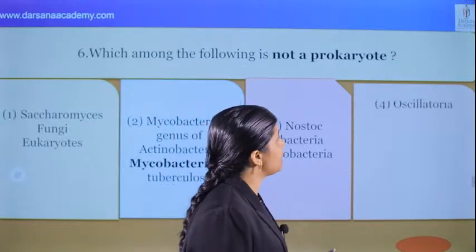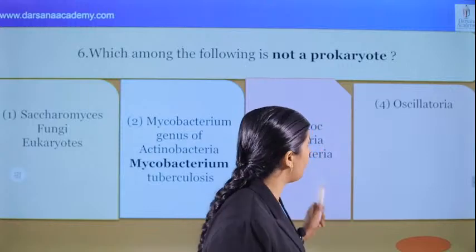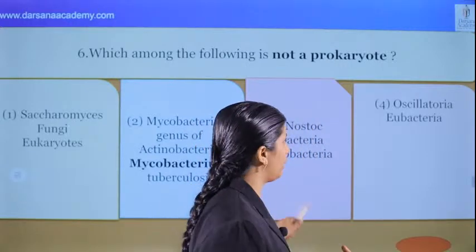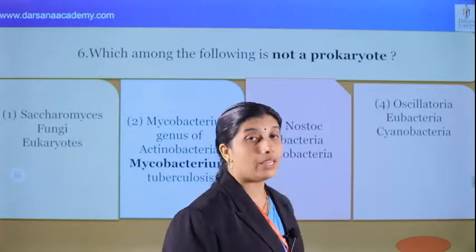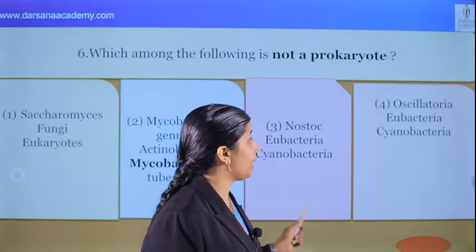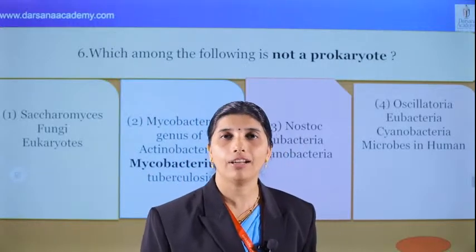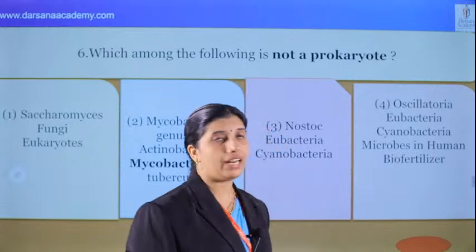And next point we can see Oscillatoria. What is Oscillatoria? We can see that they are eubacteria, true bacteria. They are cyanobacteria, photosynthetic autotrophic bacteria. But this term Oscillatoria we can see in the chapter microbes in human welfare, used as biofertilizer.